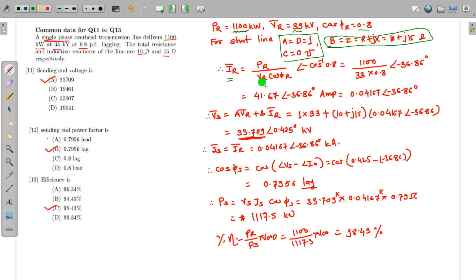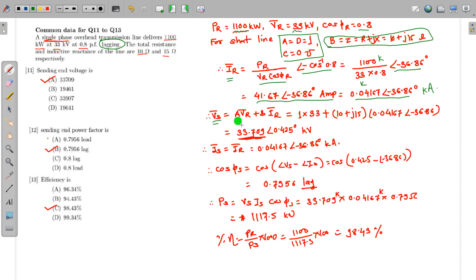PR divided by VR. As it is a single phase, I have not divided it by √3, because it is a single phase line. So PR divided by VR into cos phi r, at an angle of minus cos inverse of 0.8. Why taking the minus? Because the power factor is lagging in nature. So 1100 divided by 33 into 0.8, angle minus 36.86. This is in kilo, this is in kilo, so kilo will get cancelled. You will get this in terms of ampere, but for further easy calculations, I have converted this into kiloampere. So I got the receiving end current.